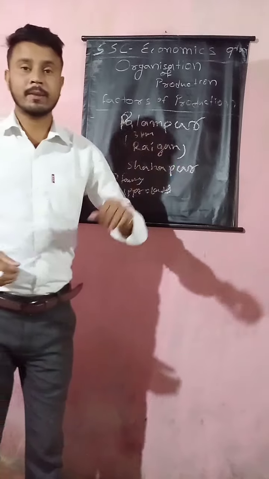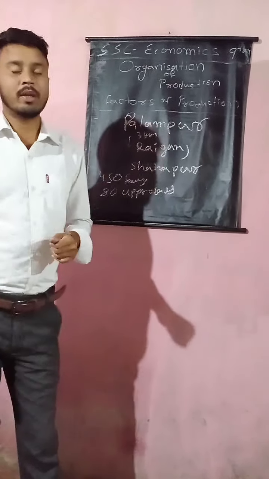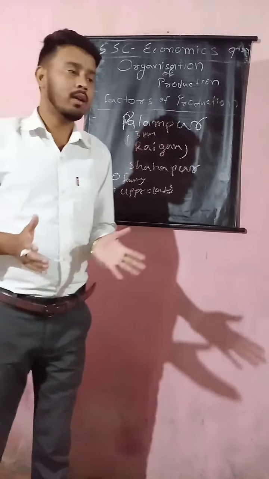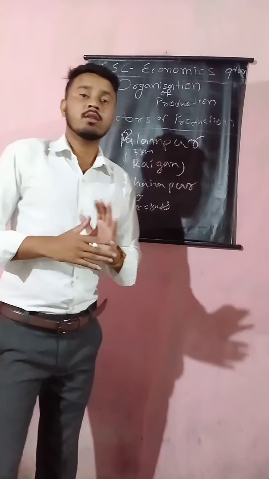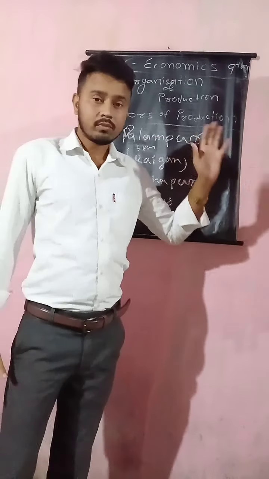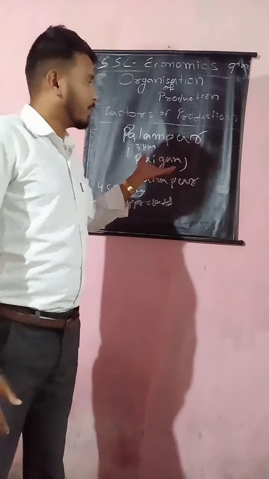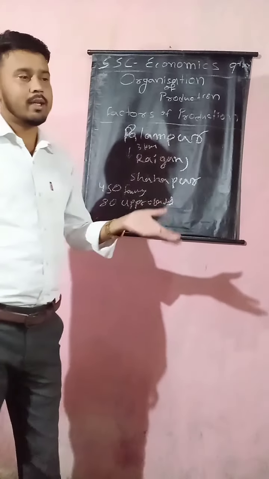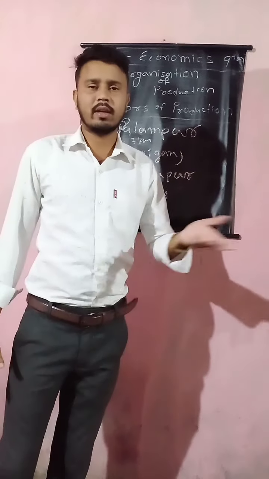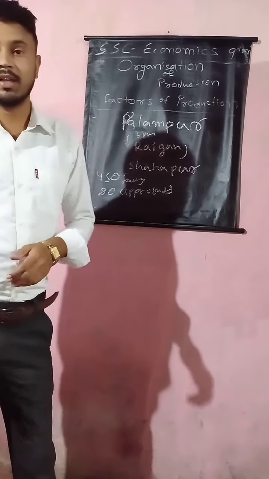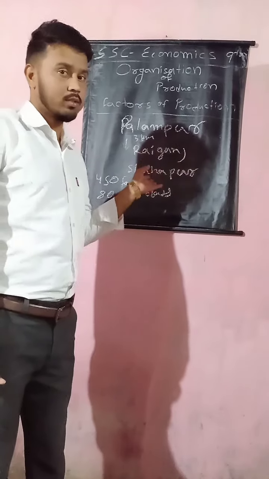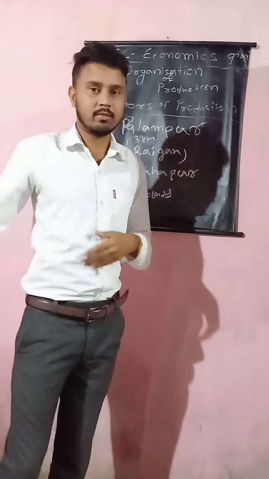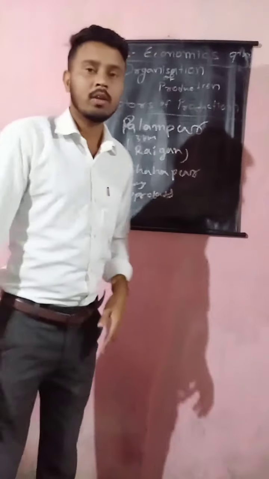The villagers of Palampur are mainly engaged in farm activity, or agriculture. Some of the people are also engaged in dairy, small scale manufacturing, or shopkeeping. The village Palampur is a well settled, well developed village. That's why we have taken the example of Palampur, to understand the factors of production.